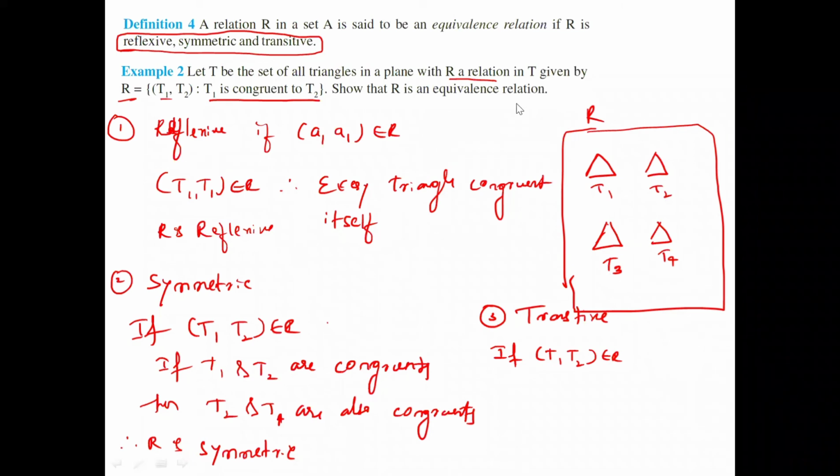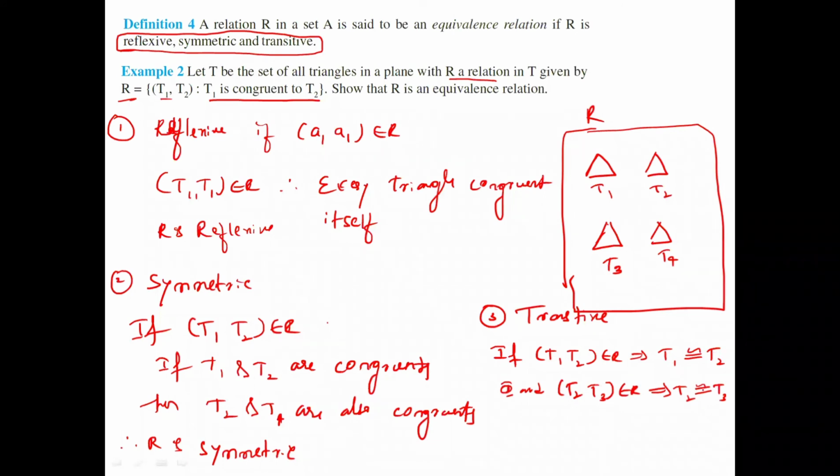Now see, if (T1, T2) belongs to R, that means T1 and T2 are congruent. In notation, T1 is congruent to T2. If (T2, T3) belongs to R, then T2 is congruent to T3. Now, T1 is congruent to T2, and T2 is congruent to T3.